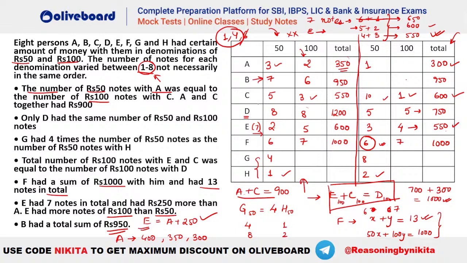So you can see that it was given that only D was the person who has similar rupee notes. So you can have only D as the same rupee notes here. That means G cannot have 4. So he will have one note of 100 and this person will have 4 notes of 100. So this is how much? Total कितना होगा? This will be 100 plus 4 into 50, that is 200. So 200 plus 100 is 300. यहाँ पर कितना होगा? 400 plus 50, that is 450. So ये वाला केस हमारा मिस हो गया था.